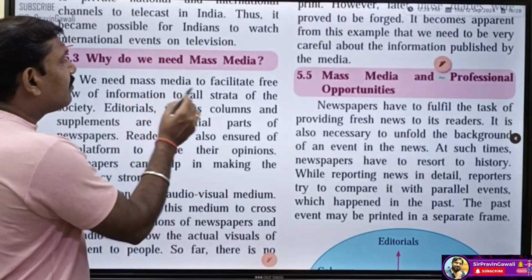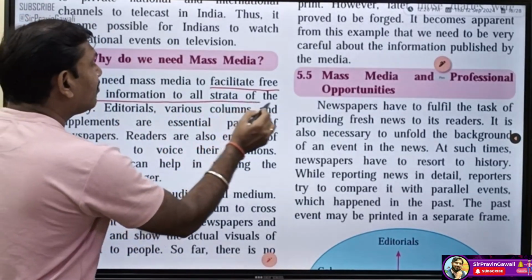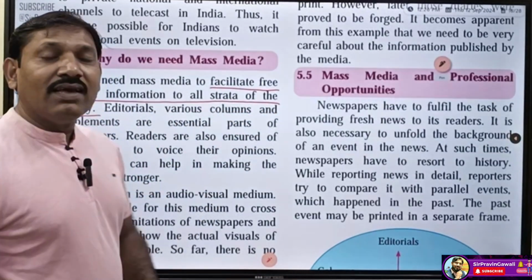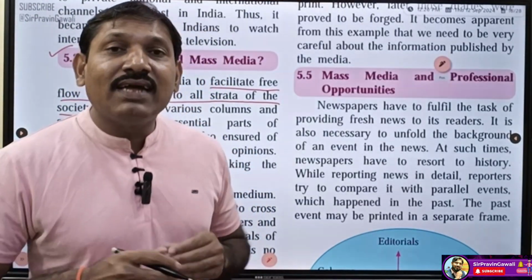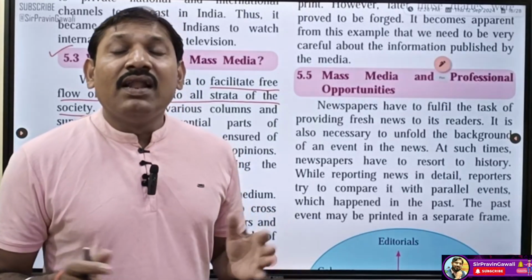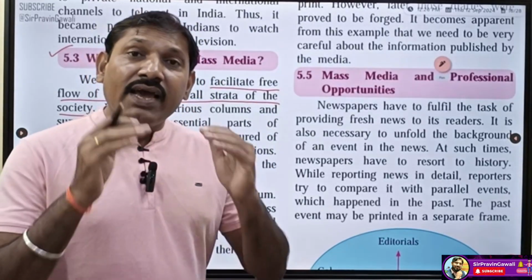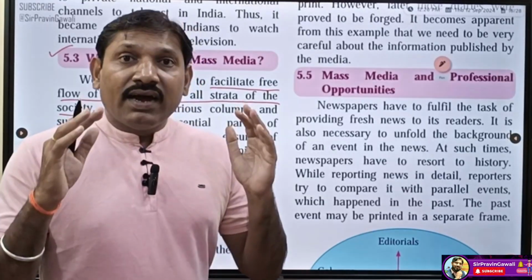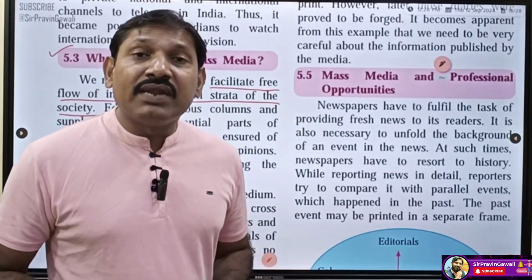Now see, we need mass media to facilitate free flow of information to all strata of the society. This is the basic need of mass media: if you want to give information to all the people in the society, all the strata of the society, there should be a flow of free and comprehensive information.